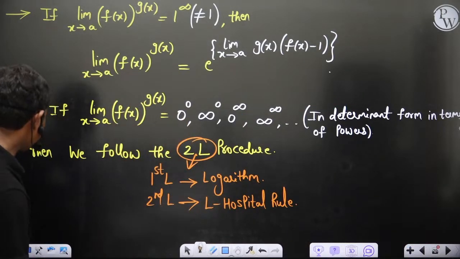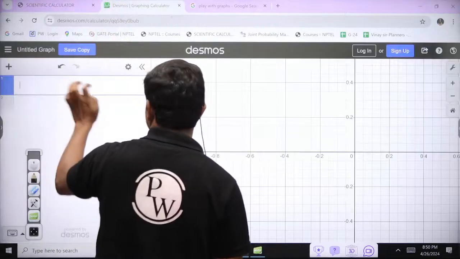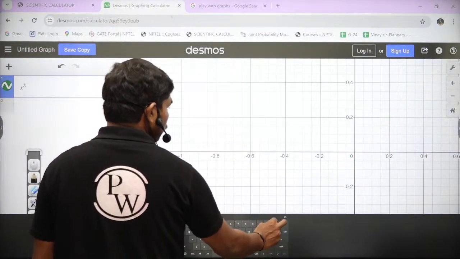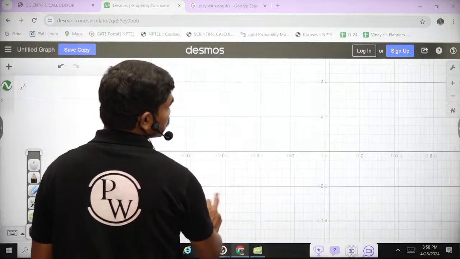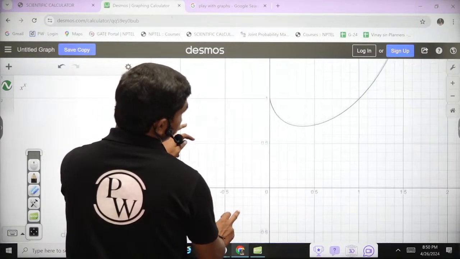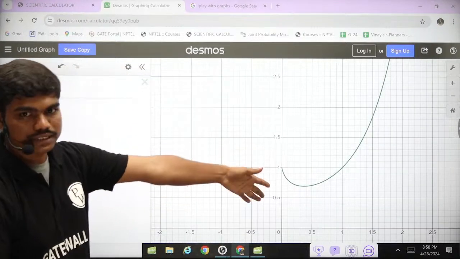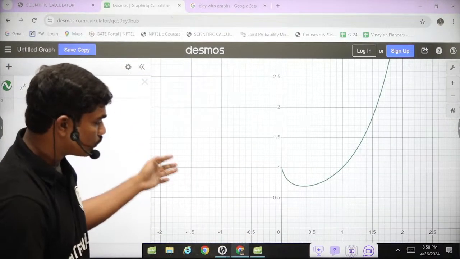And if you plot this x power x, I'll show you in Desmos maybe. So x power x is what you have. You can see as the value comes close to 0, I have defined this graph only for x tends to 0 plus, because log has to be defined. So on the negative side obviously there is no graph.